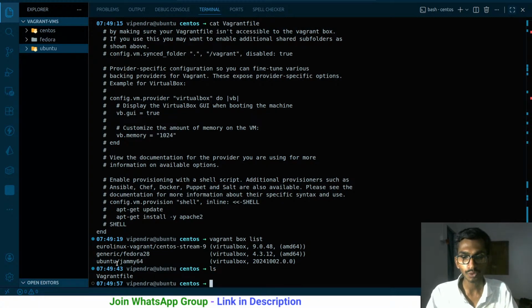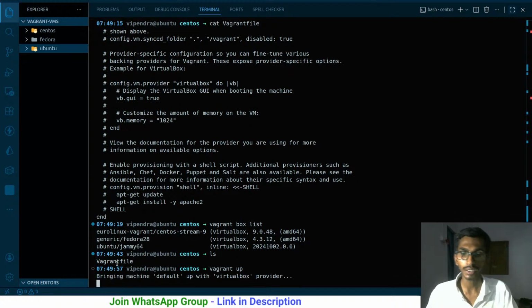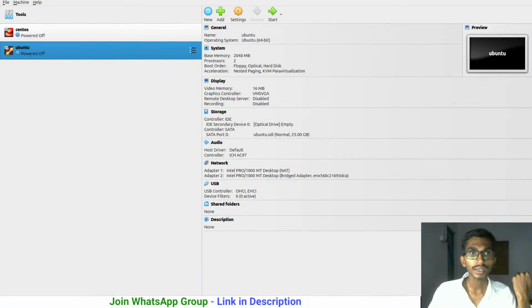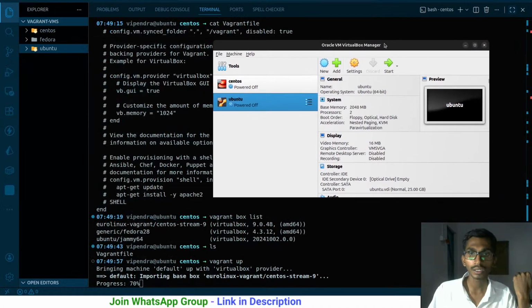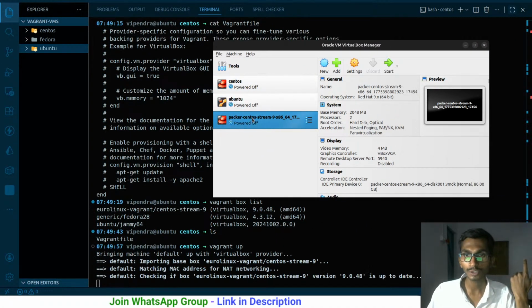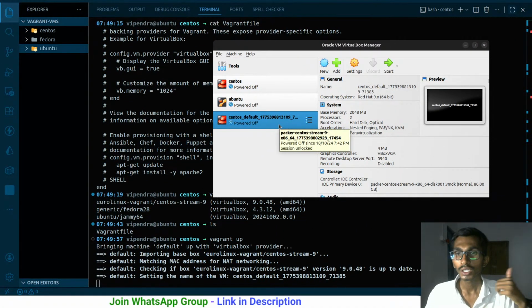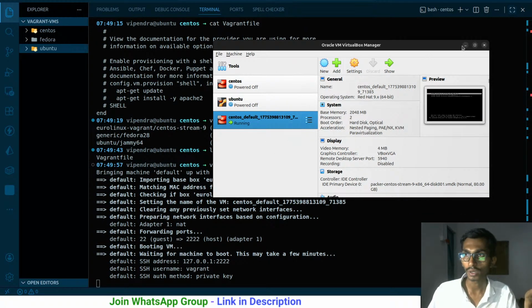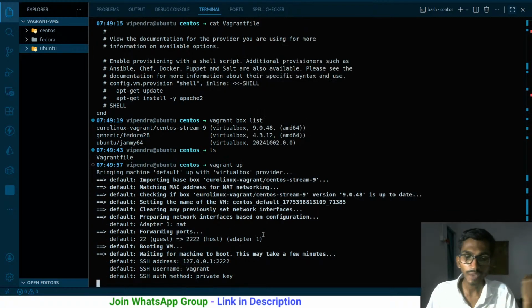So I'm inside the CentOS folder, and if I run vagrant up, what it will do is simply initialize a new virtual machine for me. Right now I don't have the machine, so just wait for a while. This is the machine that I have got. It is still powered off. It should be turning on very soon. So the machine is running right now. That's what I wanted. This way I got a virtual machine.